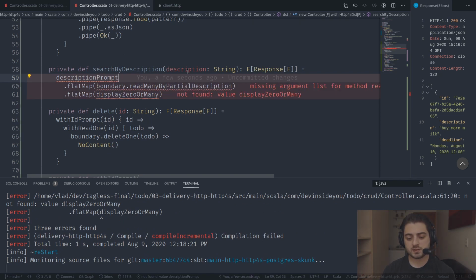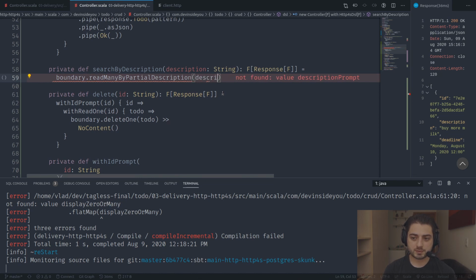Description prompt. So we don't need the description prompt anymore. We already have the description, and so we can just go straight to this guy. Yeah, this is pretty much the essence of the whole method. So let's just go to this guy, give him the description, and then we can do flat map. We're going to get our to-dos.